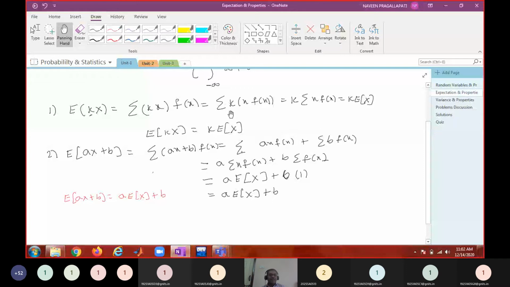After that we discussed variance. Variance is denoted like this: variance of x.